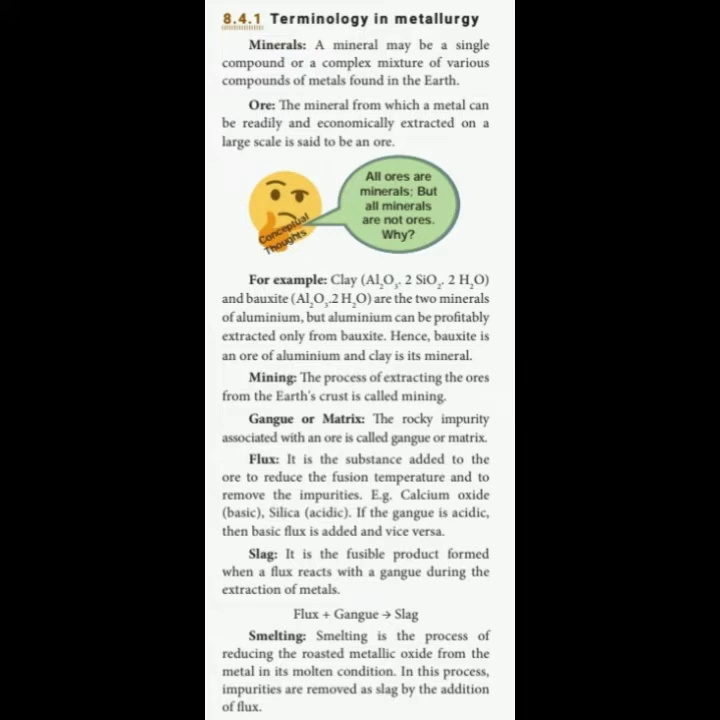Next, the last terminology is smelting. Smelting is the process of reducing the roasted metallic oxide to the metal in its molten condition. That means the conversion of metallic oxide to metal. This is the short form. So conversion of metallic oxide to metal in the molten condition is called smelting. In this process, the impurities are removed as slag by the addition of flux. So this flux will take away the gangue in the form of slag. So during smelting, the conversion of roasted metallic oxide to metal, which is in the molten, that is liquid, condition, is called smelting.